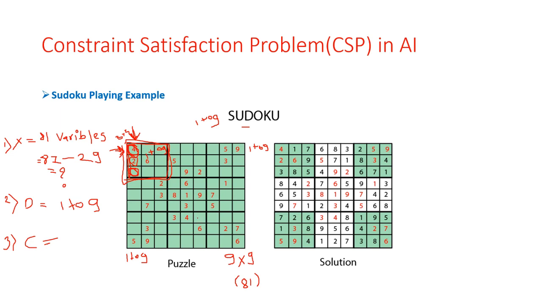Okay, so by using this type of components we can solve the Sudoku puzzle by using the set of variables, by using the set of domains, by using the set of constraint. Okay, and the solution is like this. Okay, so see here, so this first column containing the unique values between 1 to 9, this first row also containing the values between 1 to 9, and the 3x3 matrix also containing the values between 1 to 9 only. Okay, so this is a Sudoku playing example for this constraint satisfaction problem.